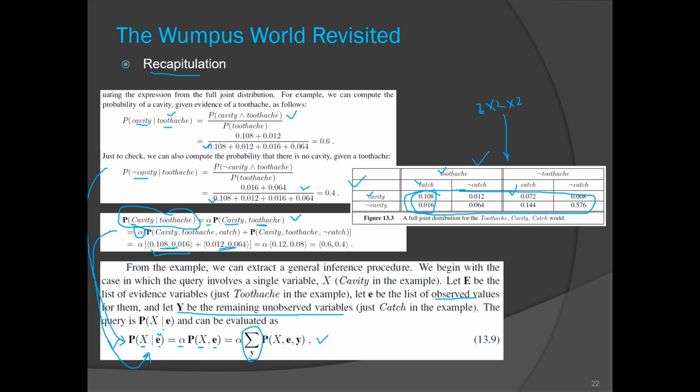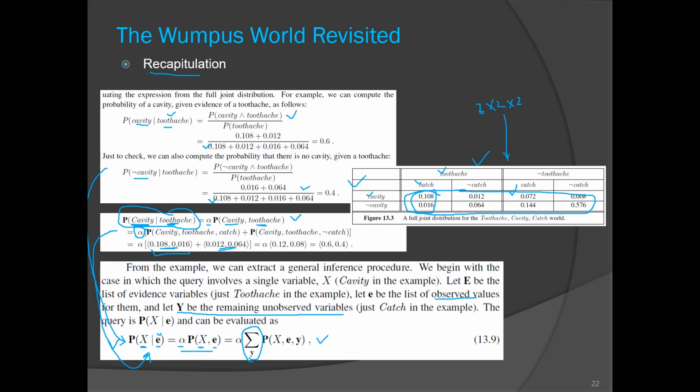Shall I repeat? It is too complex. Okay, I repeat one more time. Observe the terminologies that we are using. Capital C indicates that it is the cavity variable, which is replaced by X in this equation. We wanted the probability of cavity given toothache. Toothache is the given evidence denoted by E here. It becomes equal to alpha times the probability of cavity comma toothache.